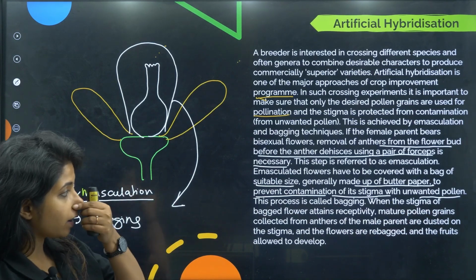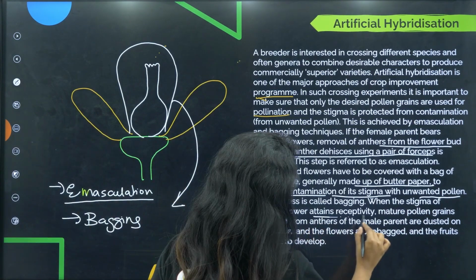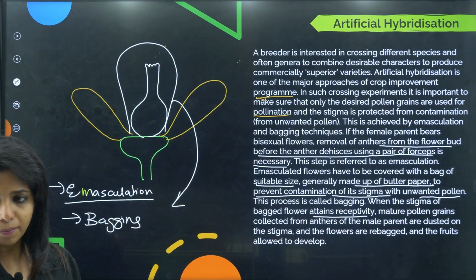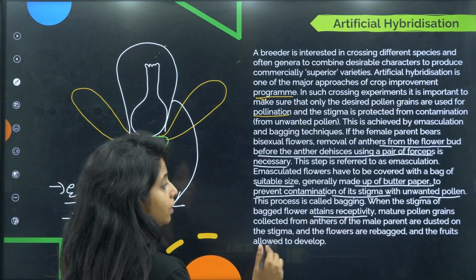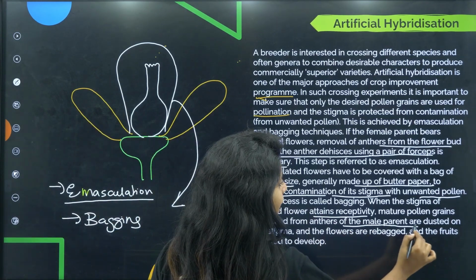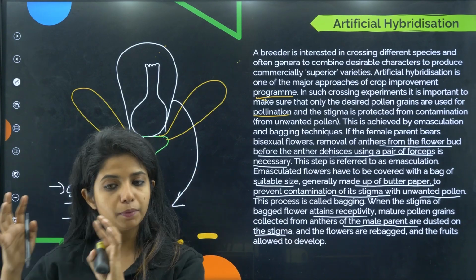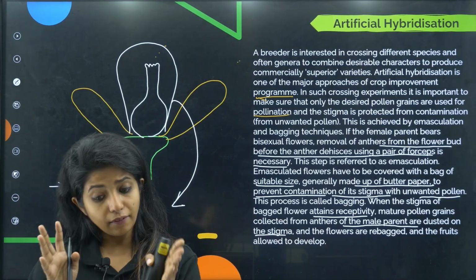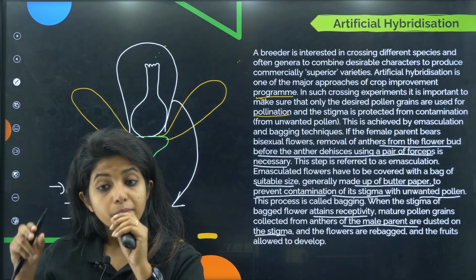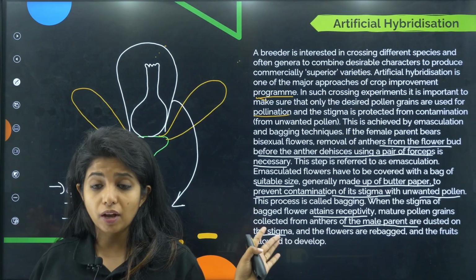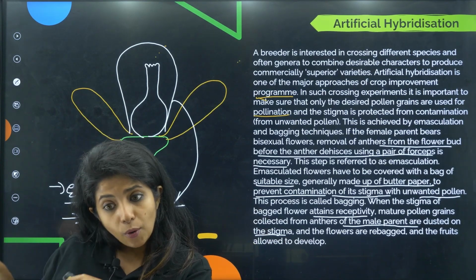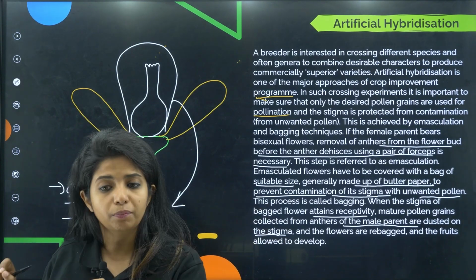When the stigma of the bagged flower attains receptivity, when it is mature enough, mature pollen grains collected from anthers of the male parent are dusted on the stigma. So, we have different types of roses, and two similar types of roses, but one gives good flowers, the other does not. I want the one that gives good flowers.